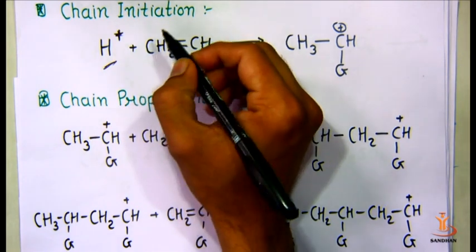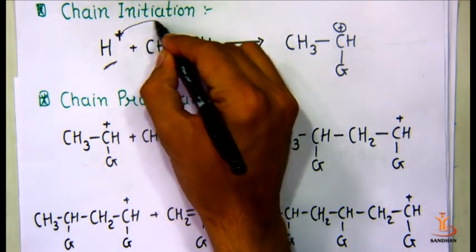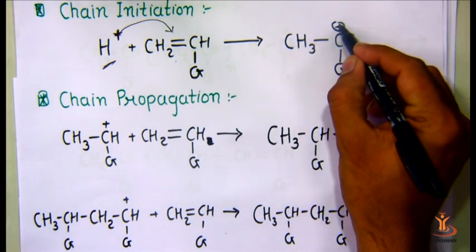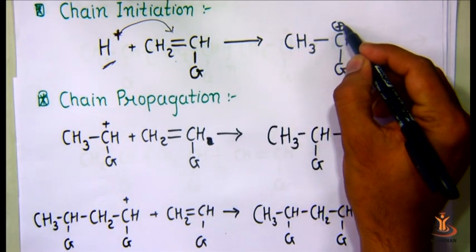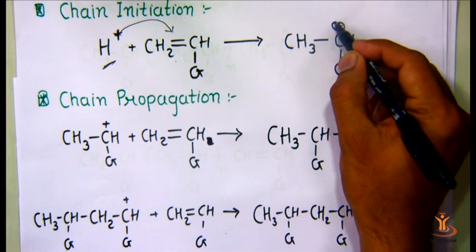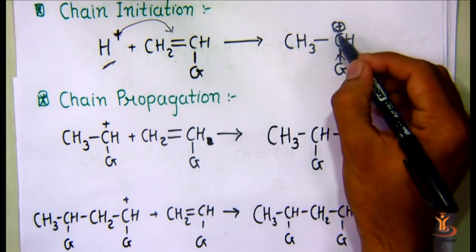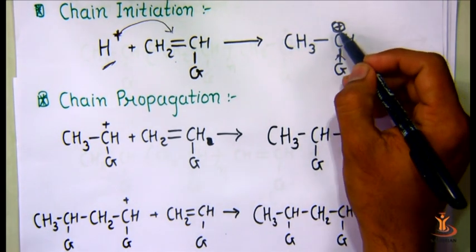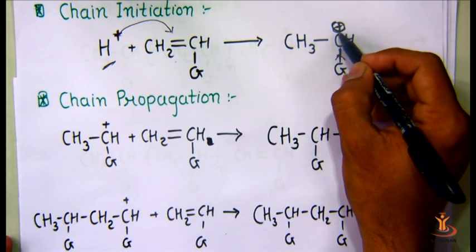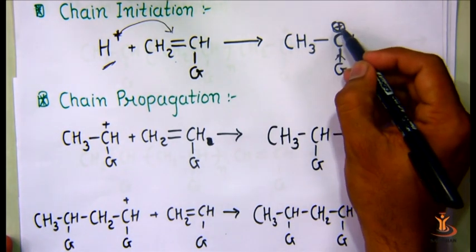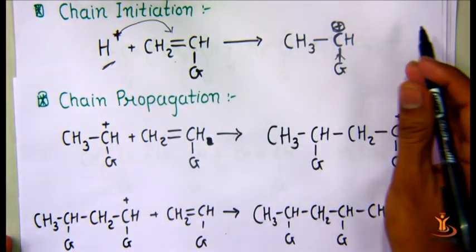In this initiation step, the proton is added to the double bond and forms a stable carbocation. This carbocation is stabilized by the electron releasing group, which stabilizes the positive charge on this carbon. So this step is the initiation step.